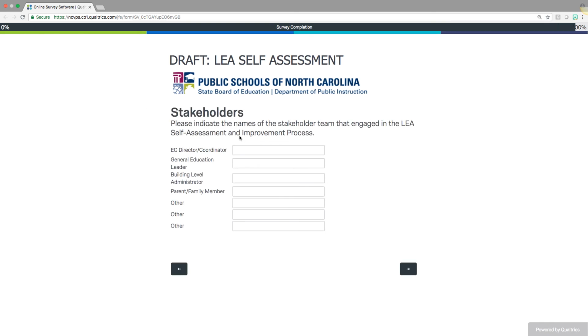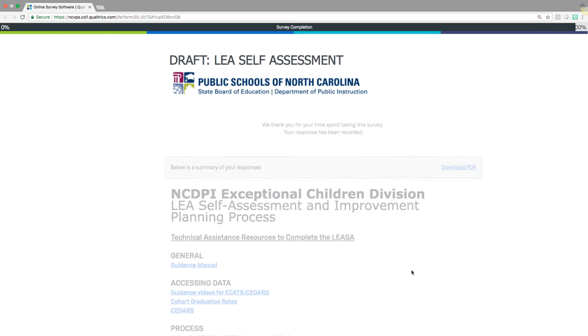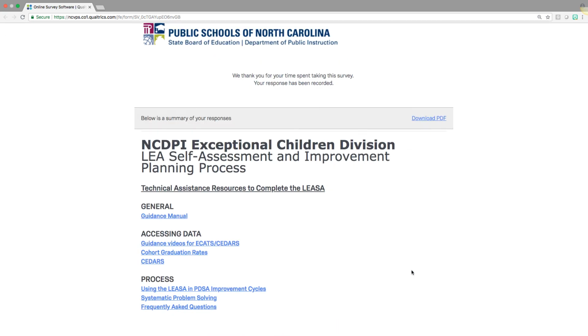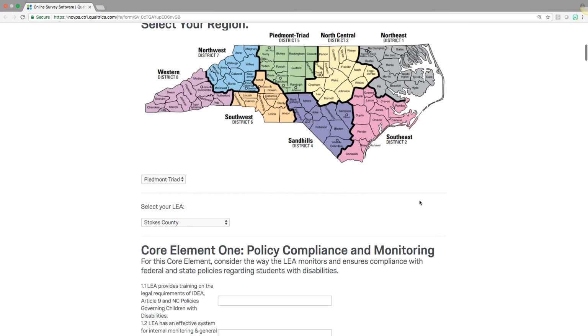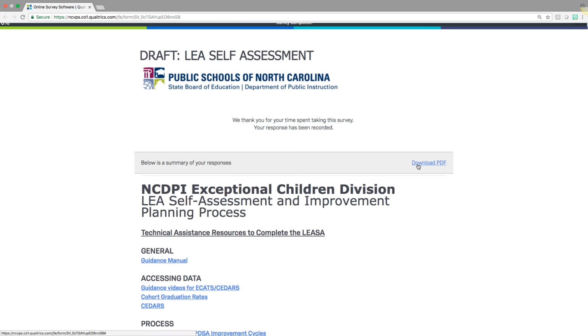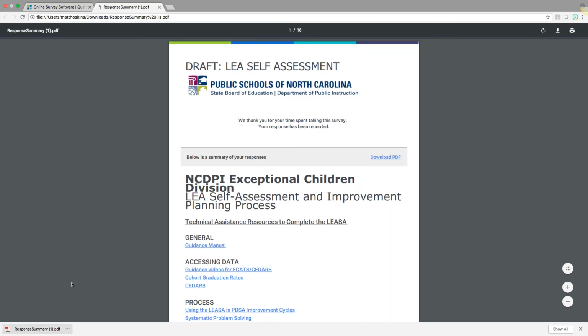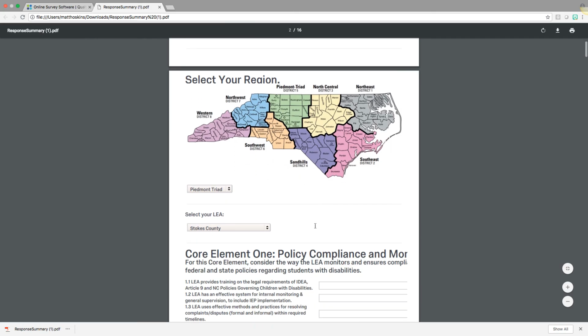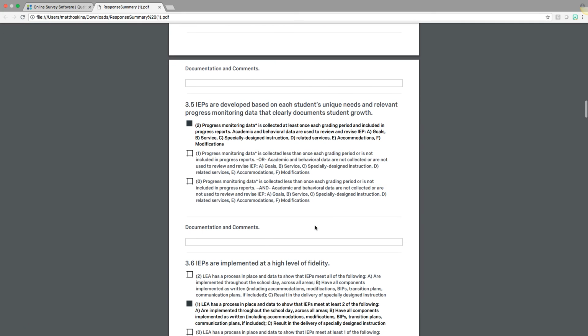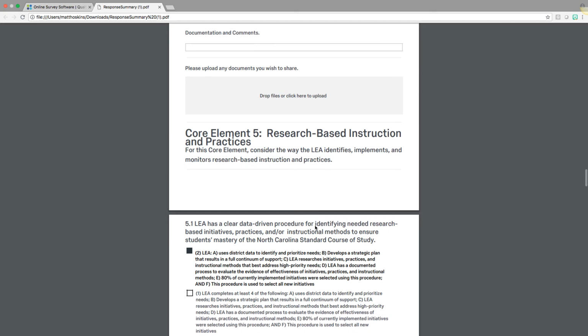After that is the stakeholders. You would simply name the stakeholders that fit each of these roles and submit that as well. Once you have completed your submission, what you will find is that it will provide a summary of all of your responses. And then what you can also do is download this to a PDF document. So once you download that, you will have a saved copy of that PDF that should become available to you. And then you can save this, and you will have an electronic copy of your LEA self-assessment that was submitted.